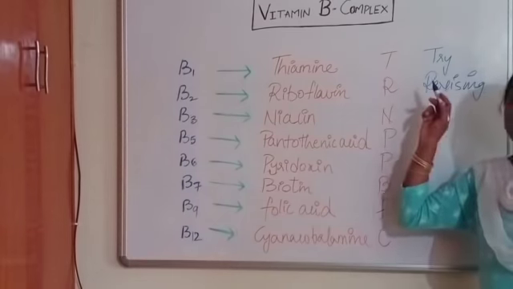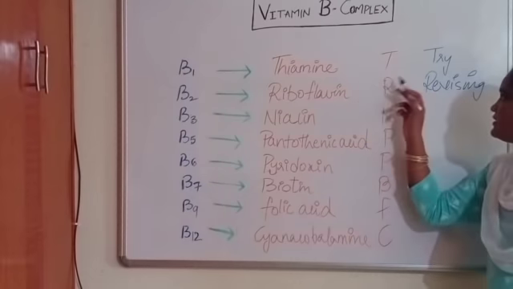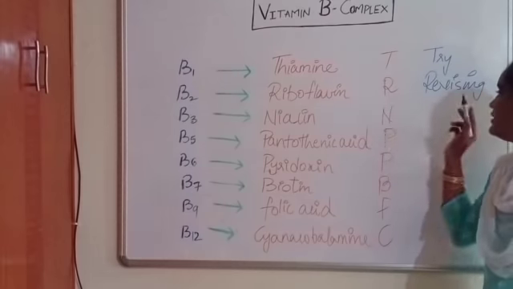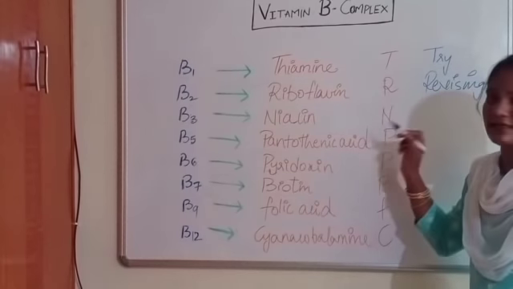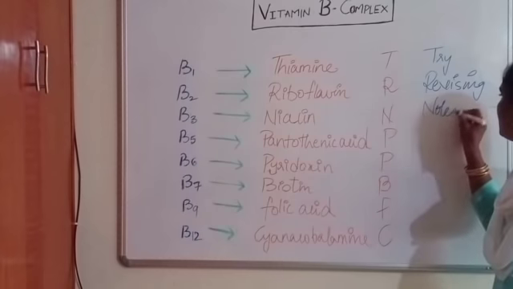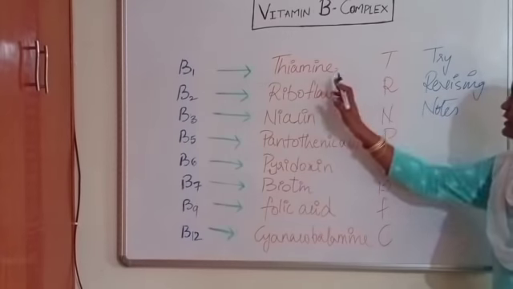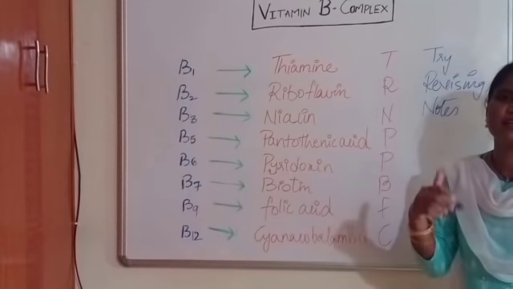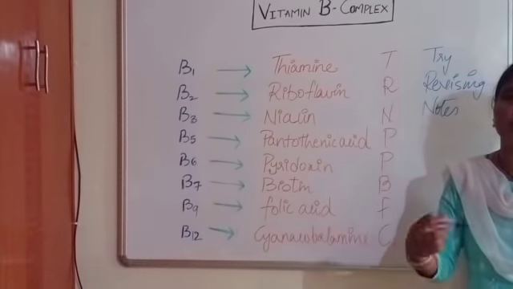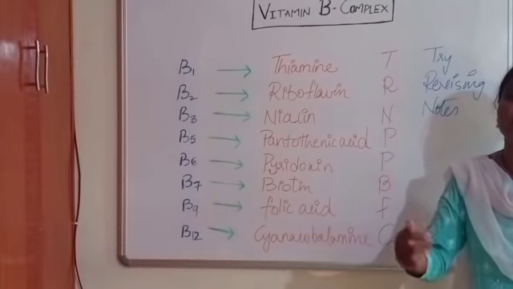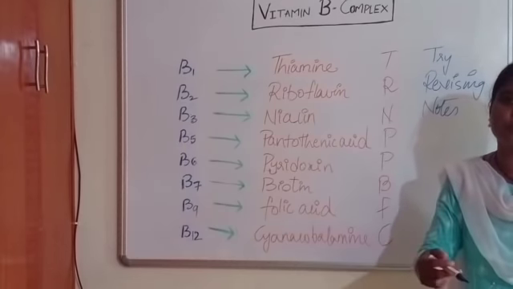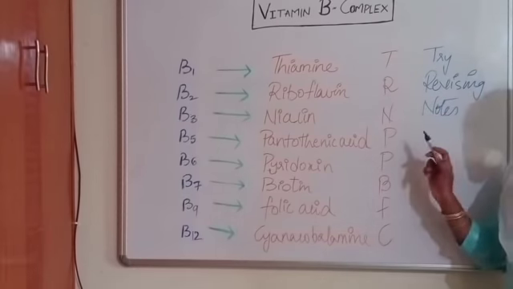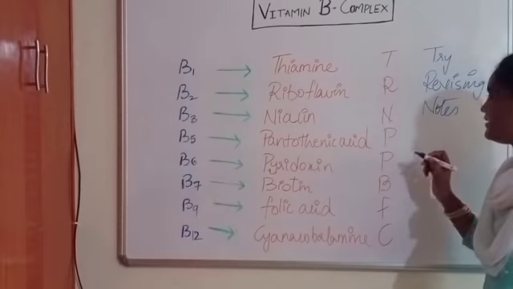So T, thiamine, is tri, riboflavin R is revising, niacin N is notes. So TRN: try revising notes. Generally, your lecturers or teachers will ask you to try continuously revising your notes before going to your exams, isn't it? So try revising notes.